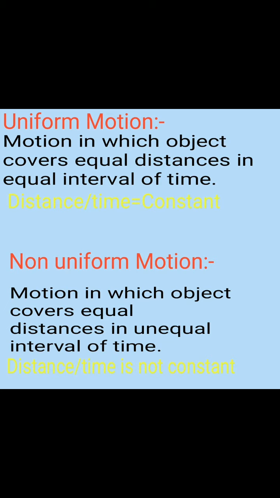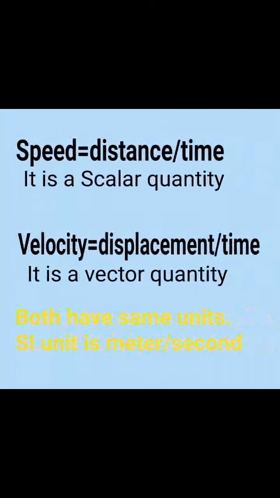Again, some important quantities in physics, that is speed and velocity. Speed is the ratio of distance and time. Speed is a scalar quantity. Velocity is the ratio of displacement and time. Velocity is a vector quantity. For instantaneous speed and velocity, time approaches zero.